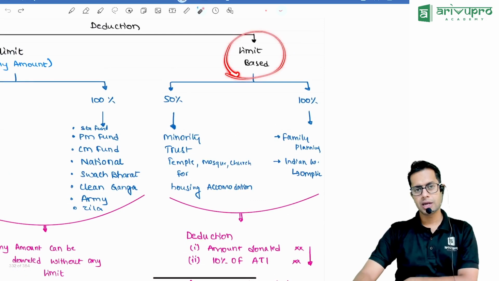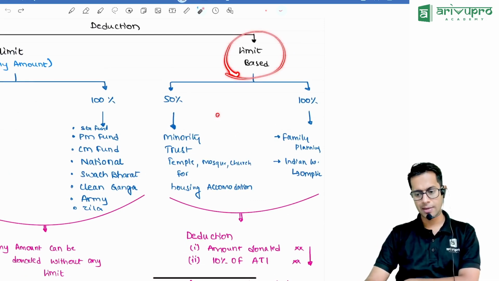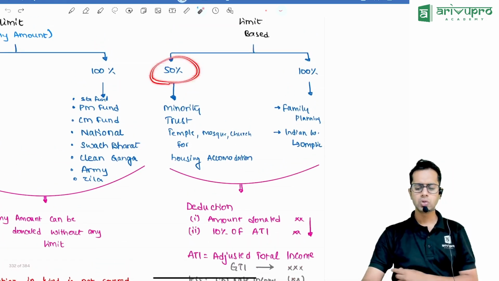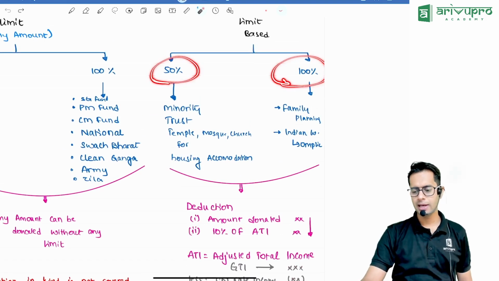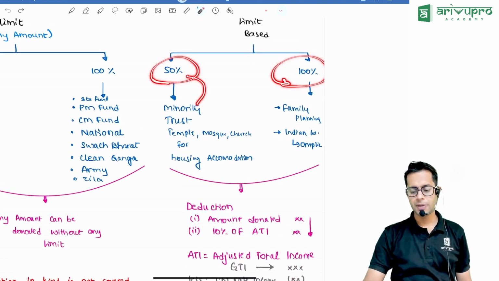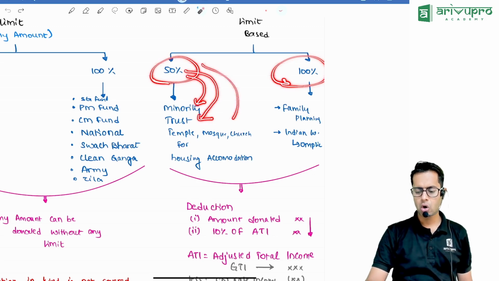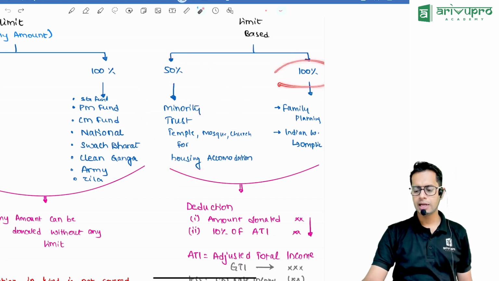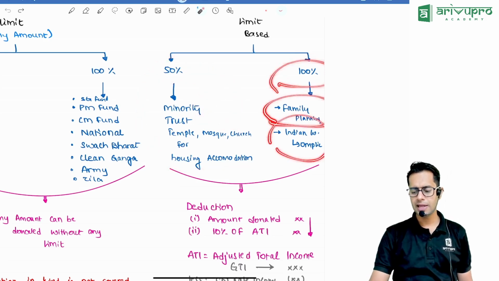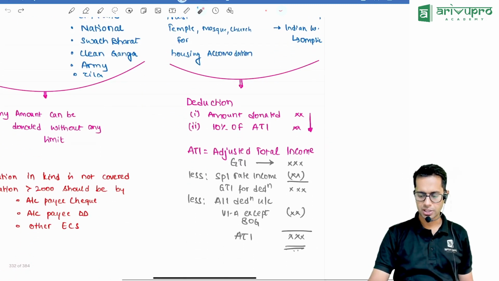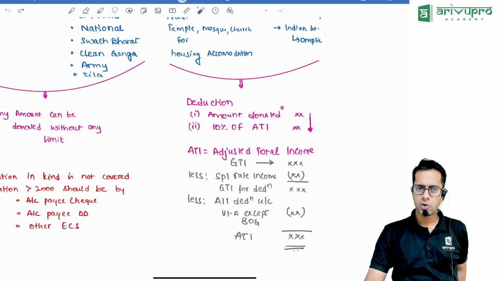Limit based means what, sir? Meaning your contribution does not have a limit, but the deduction which I am going to give you will be restricted. So here also there is a 50% category and a 100% category. 50% if the donation is for any minority or any trust, or if you are donating to any temple, mosque, church, or any housing accommodation. And in case of family planning and an Indian company giving for the Indian Olympics, they will get 100% deduction. So how much is the deduction, sir?